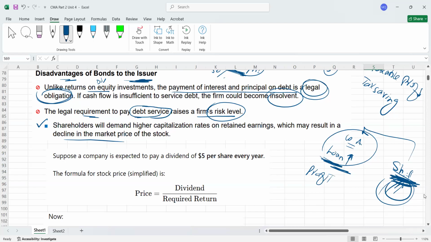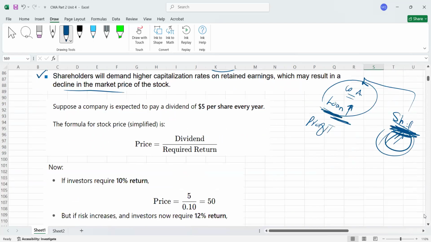Why does the company stock price go down? So here we go, I'll give you an example. I'm not sure if you understand this formula. If you don't understand, it's absolutely fine at this time. It's just an extra concept in context to this topic. Now, guys, look here. For example, how can company stock price go down if the shareholders increase their desired rate of return? Let's have a look.